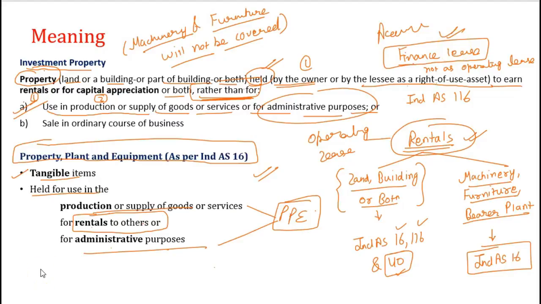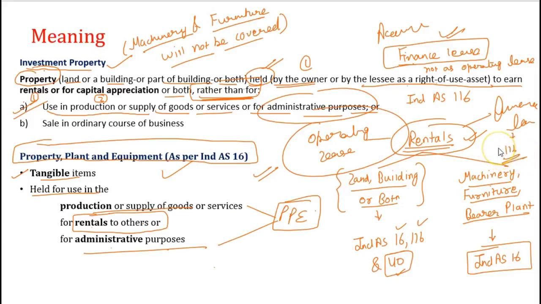You should understand this point very carefully, that you may acquire this property as finance lease, but when you are leasing out that property, that must be operating lease for the purpose of classifying it as either investment property or PPE. If you are giving it on rental to any other party on finance lease, then it will be covered by IND AS 116.